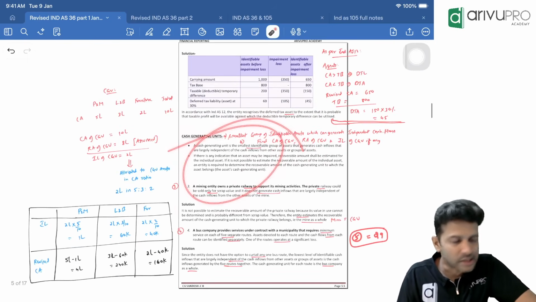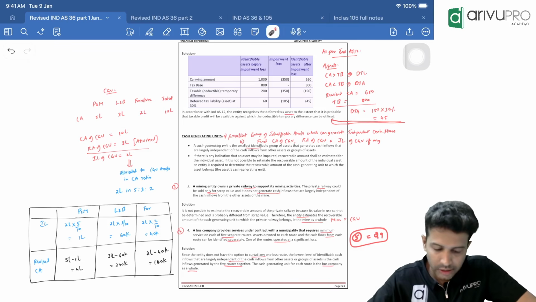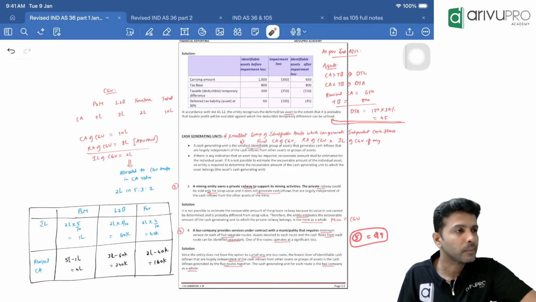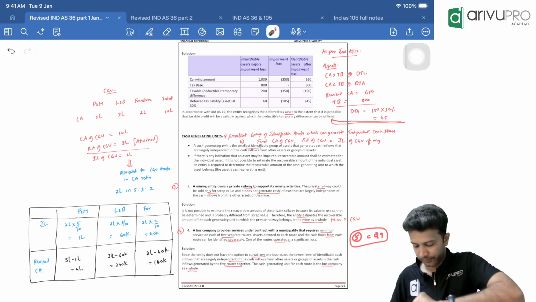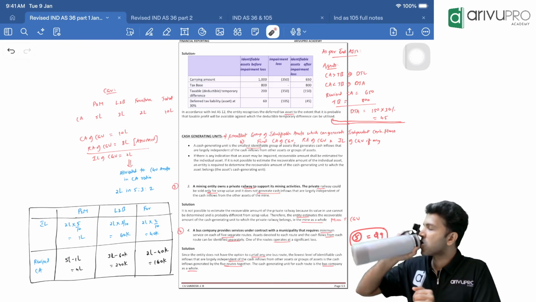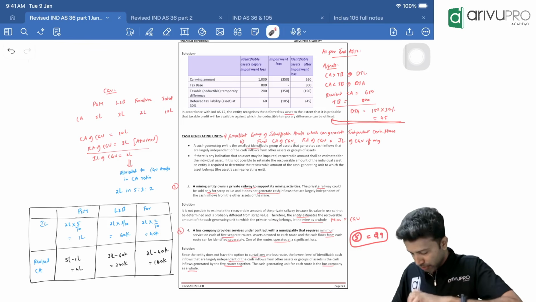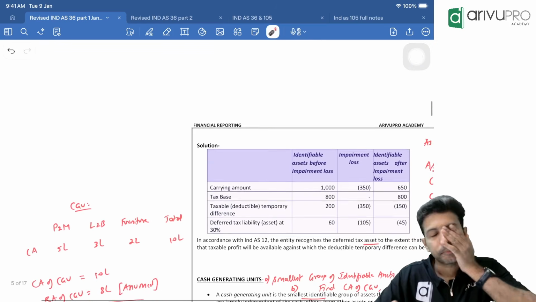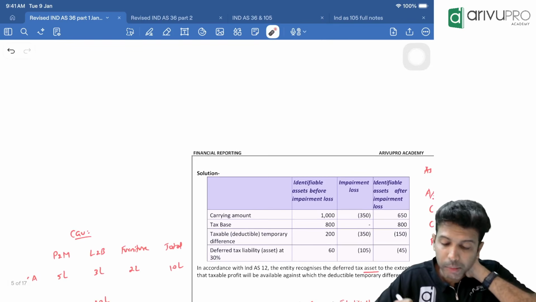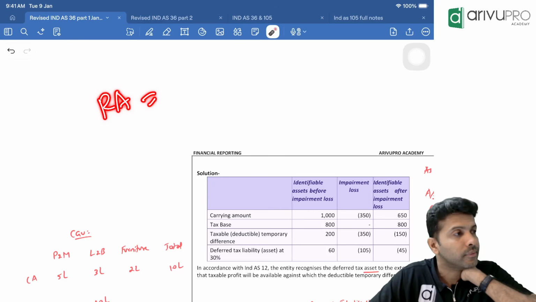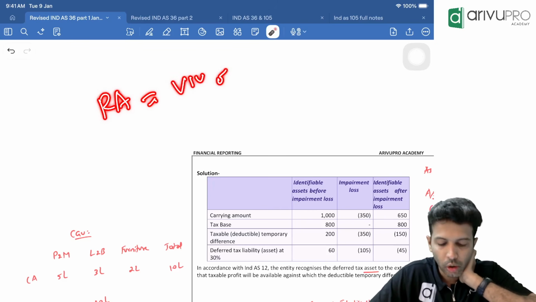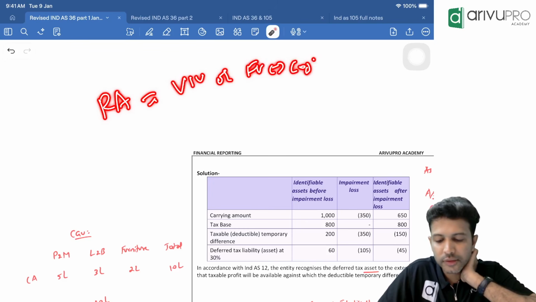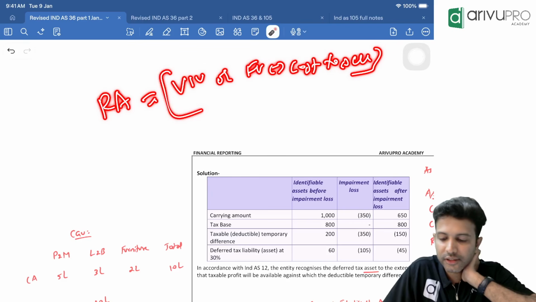So moving on to the next 2. Now one small concept is there. Then the remaining questions I think will come around that concept. So let's probably review this. Now people, you answer me. How do you get recoverable amount? How do you get RA? Value in use, VIU, or fair value less cost of disposal or cost to sell, whichever is higher. Correct? So if we compare these two, we take the higher amount as the recoverable amount.